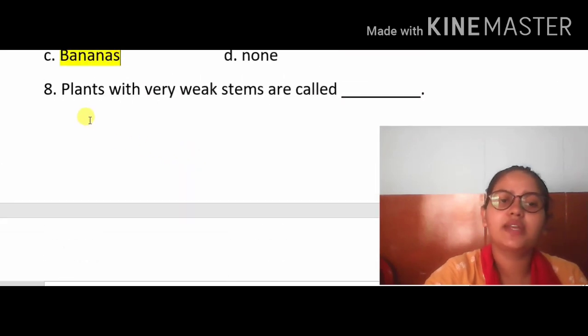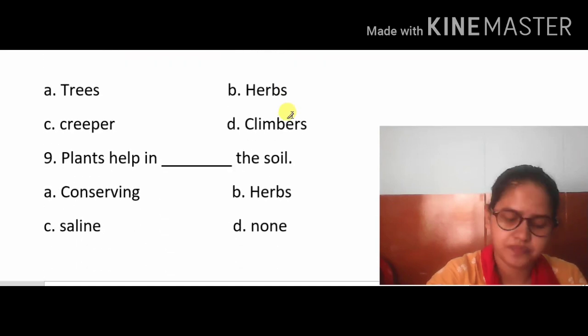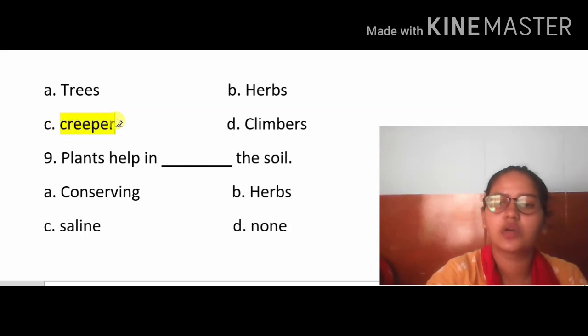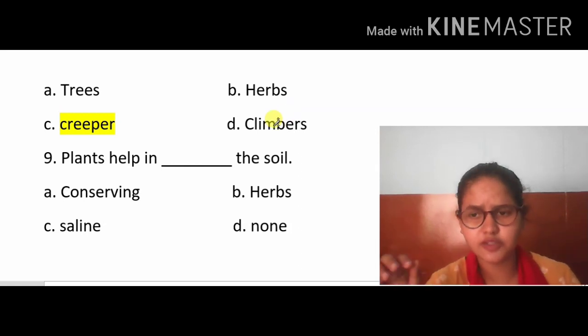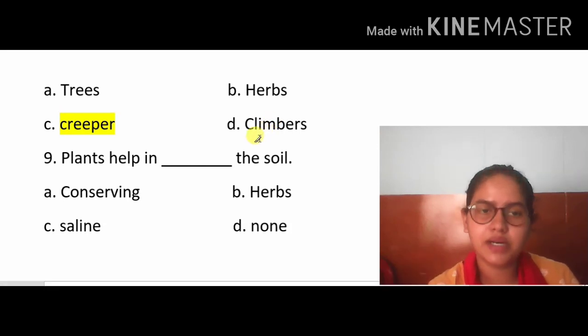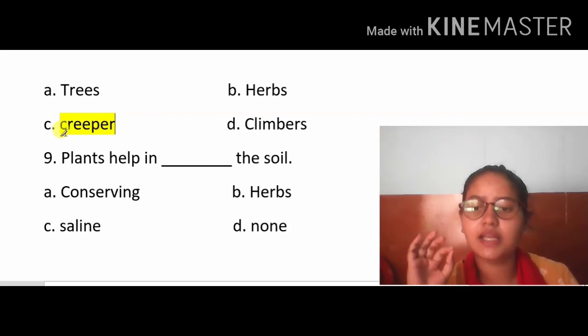Now the eighth one is, plants with very weak stems are called, which have a weak stem? Creepers, right? So C is correct, because trees have a long lifespan and strong stems, and herbs are short in lifespan, but like trees they have woody stems. Climbers grow higher than the creeper. So only the creeper has a very weak stem. Remember this one, okay?